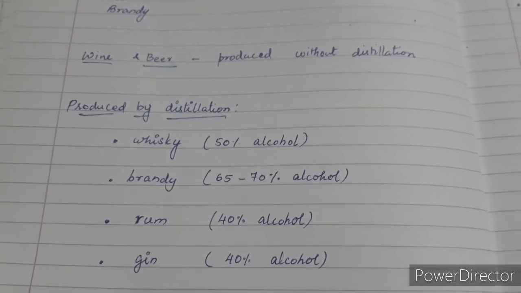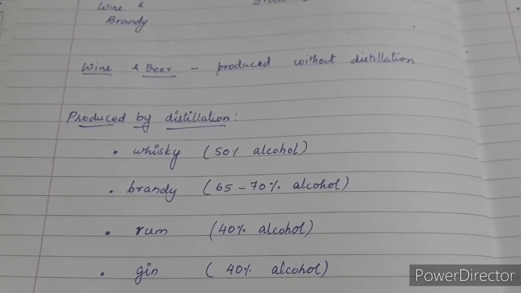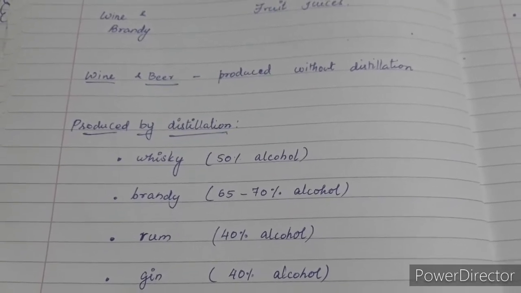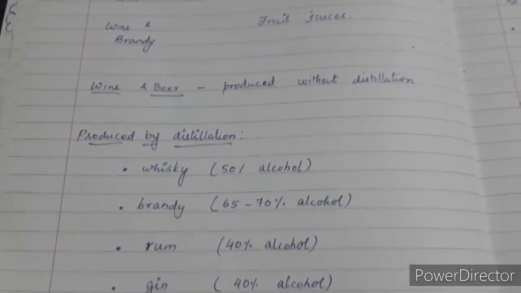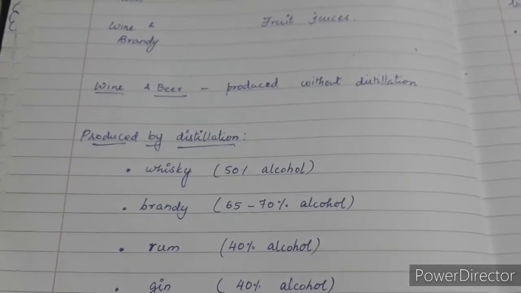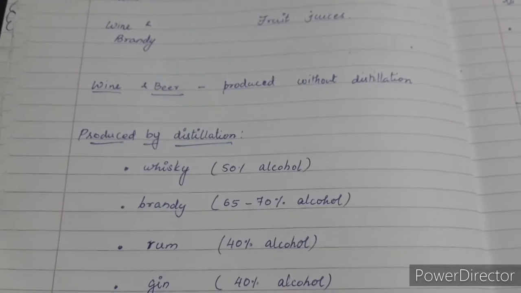These alcoholic beverages can be prepared with or without distillation. Distillation is a process in which the concentration of a particular chemical can be enhanced. So if we are using a product without distillation, alcoholic concentration is going to be lesser. If that undergoes distillation, then alcohol content is going to be higher.